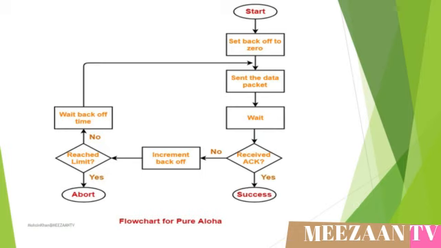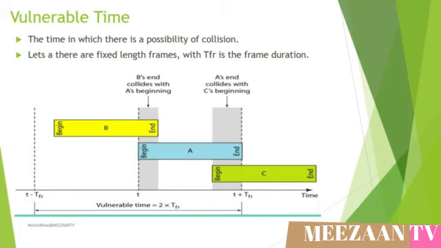Now in this diagram, the whole process of pure ALOHA is shown. Each station starts with a zero backoff count. Each station sends its data frame and waits for an acknowledgement. If the packet has been received successfully at the receiver, it will send an acknowledgement. Otherwise, the station will increment its backoff count and wait for a random time. If the random backoff time has expired, then it will retransmit the packet again. The vulnerable time is the time in which there is a possibility of collision.